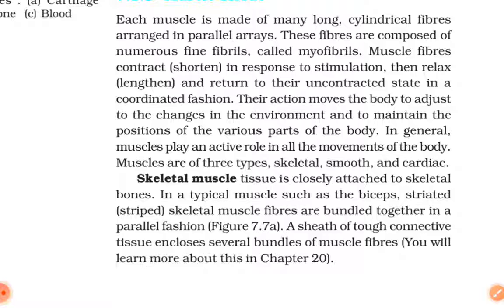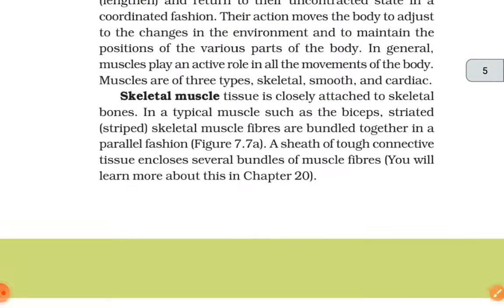In general, muscles play an active role in all the movements of the body. Muscles are of three types: skeletal, smooth and cardiac. Skeletal muscle tissue is closely attached to skeletal bones. In a typical muscle such as biceps, striated or striped skeletal muscle fibers are bundled together in a parallel fashion. A sheath of tough connective tissue encloses several bundles of muscle fibers.